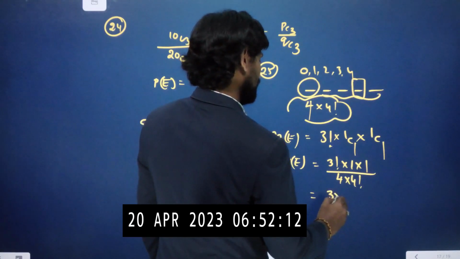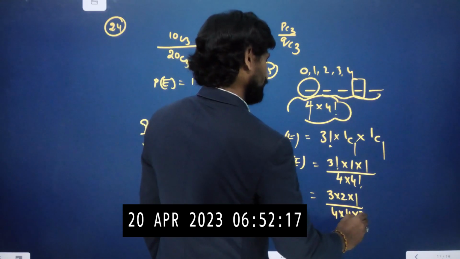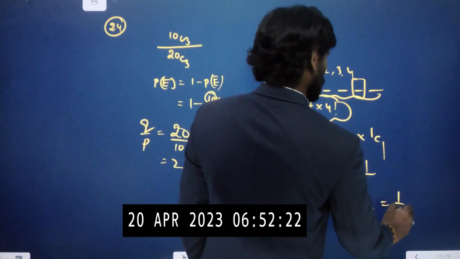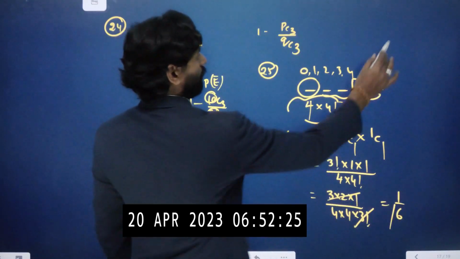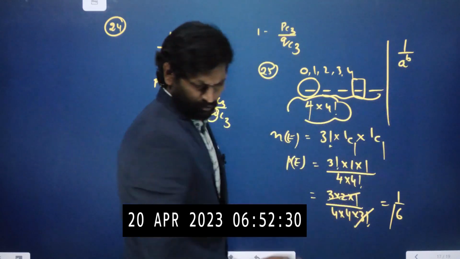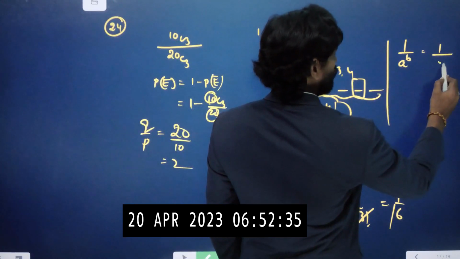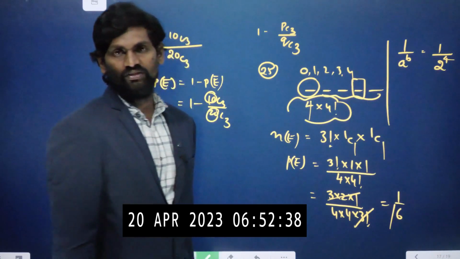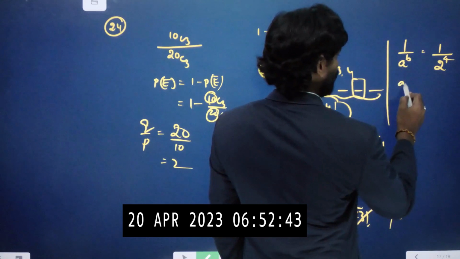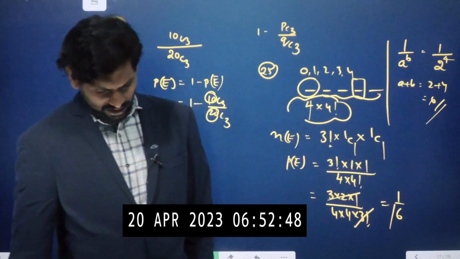3 factorial value is 3 into 2 into 1, and 4 into 4 factorial, we can write 4 into 4 into 3 factorial, so 3 factorial will be cancelled. So 1 by 16. This is in the form of 1 by a power b. That means 1 by 16 I am writing as 1 by 2 power 4. 2 power 4 value is 16, or 4 square also we can write, whatever, both are the same. Therefore, a plus b value, 2 plus 4, is nothing but 6. The value is 6.